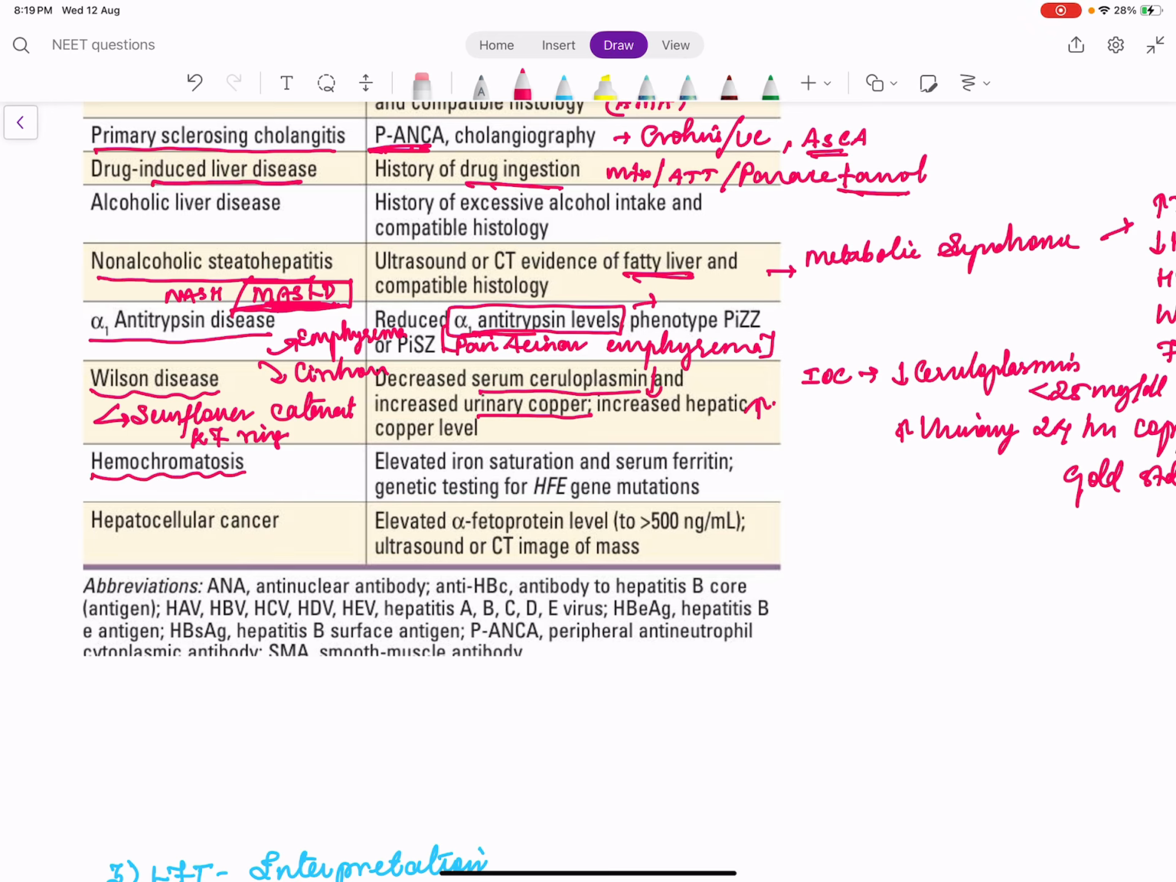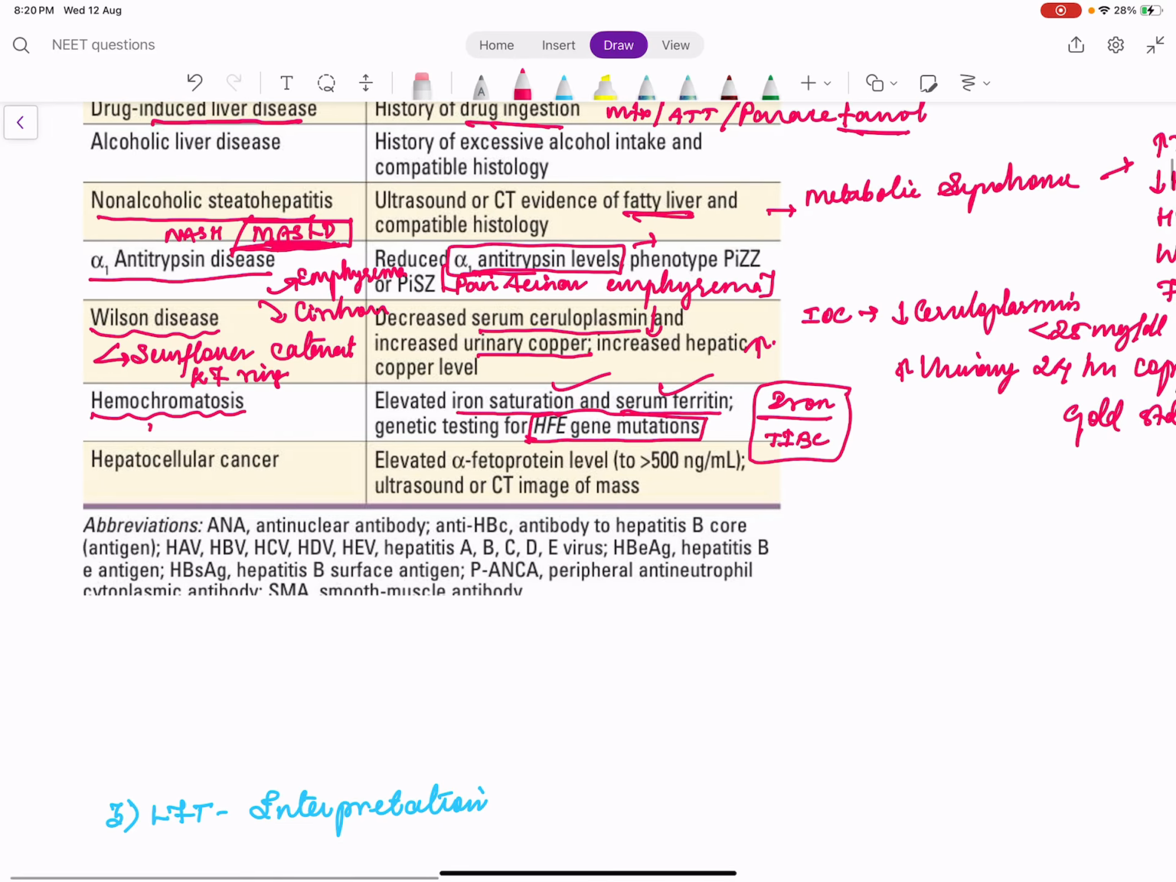Hemochromatosis is iron deposition in liver. So here serum ferritin will be elevated, and iron saturation. Iron saturation is iron by iron binding capacity. This ratio is called as iron saturation. So this will be high. Plus there, if genetic mutation involved here is HFE mutation. Here iron gets deposited in multiple places like in testes, so there can be infertility. Okay, and there will be bronze discoloration of skin, etc.